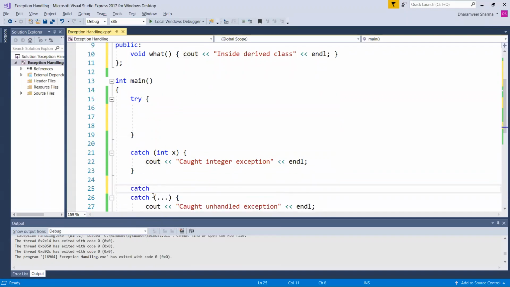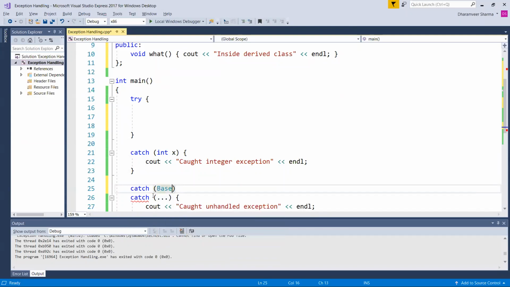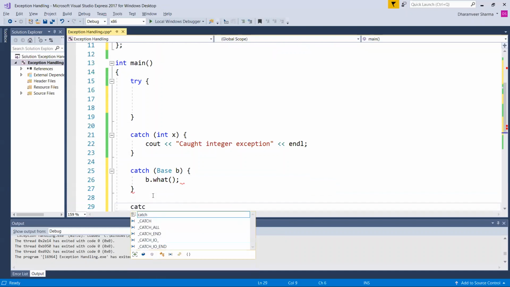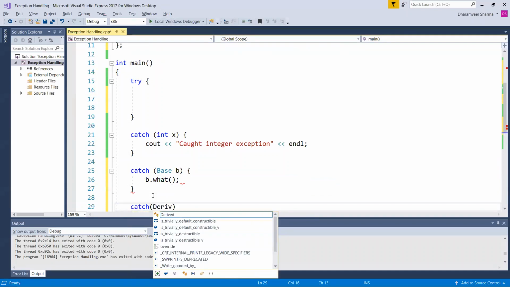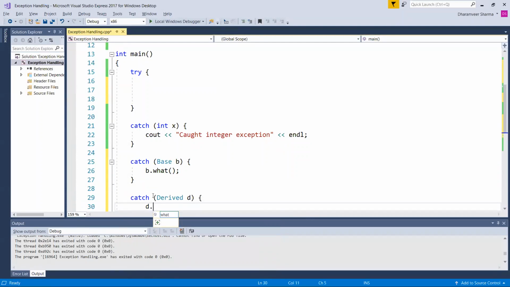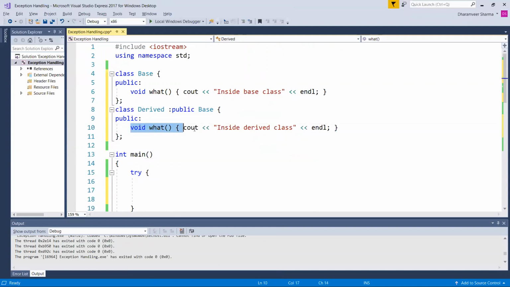Catch base b, b dot what, and similarly catch derived d. So here, in this case, this what function is redefined in the derived class.